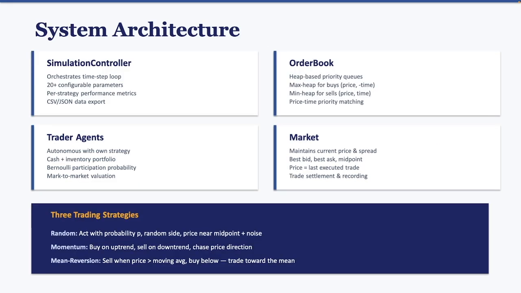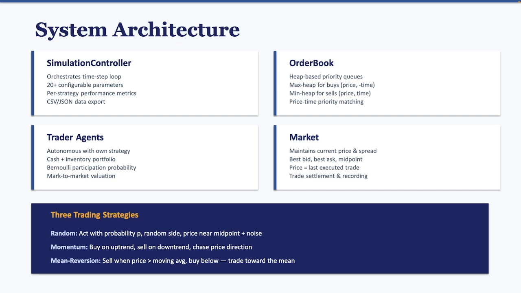Here's the architecture of my simulation. There are four core components. The simulation controller orchestrates everything. It manages the configuration, runs the time step loop, and computes performance metrics. The market maintains the current price and best bid and ask. The order book is a heap-based priority queue that matches buy and sell orders using price-time priority, and each trader is an autonomous agent with its own strategy, cash, and inventory.